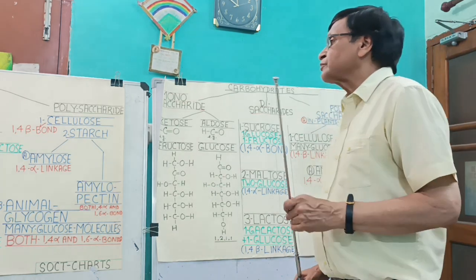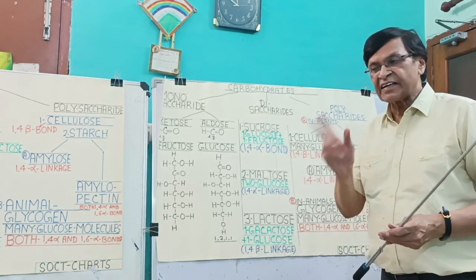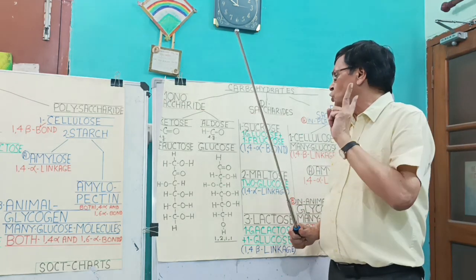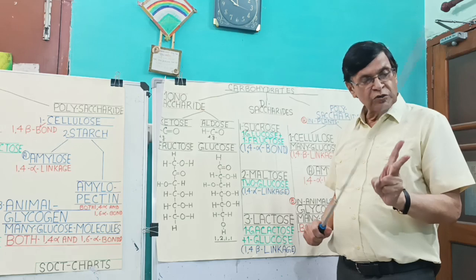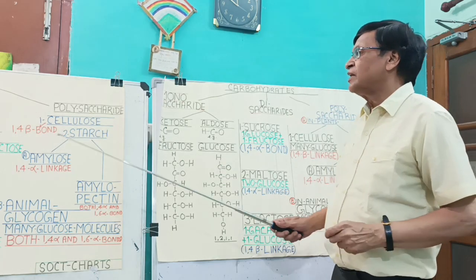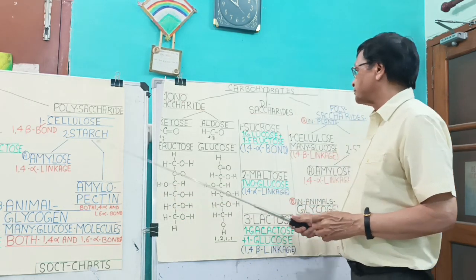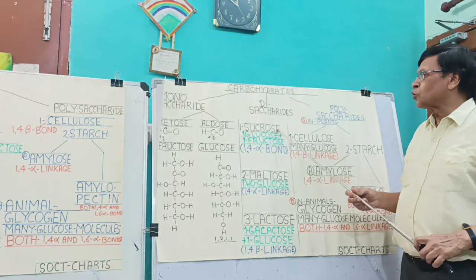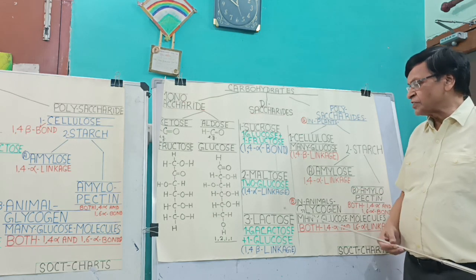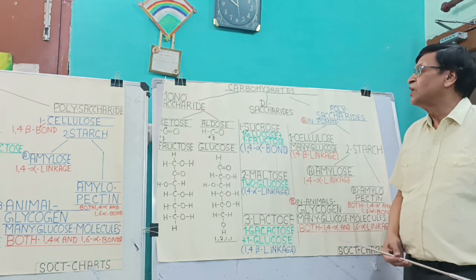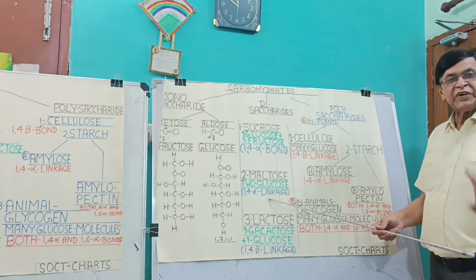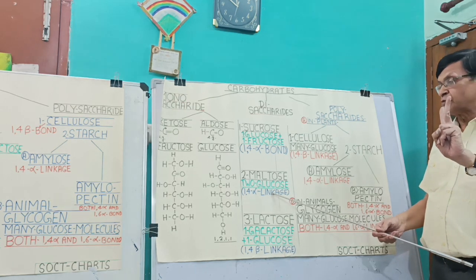Then we have disaccharides, which are made up of 2 monosaccharide units. They may be of 3 types: sucrose, maltose and lactose. Maltose is made up of 2 glucose molecules.